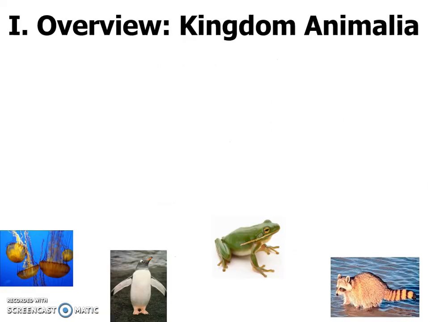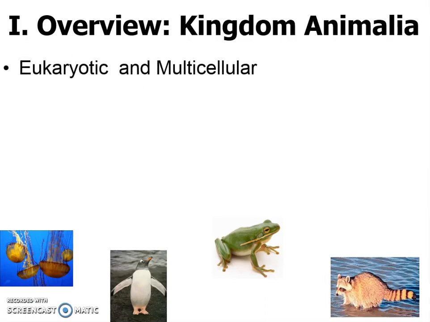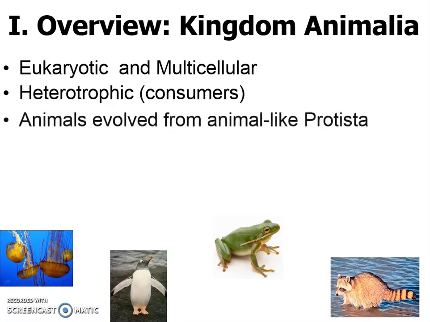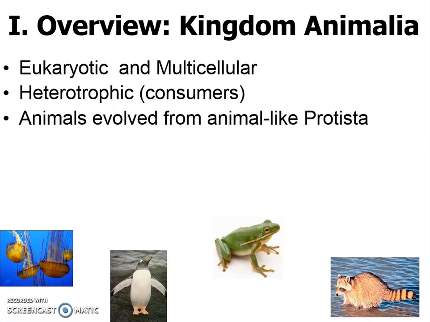So when we talk about animals, we're not just talking about you and me. We're talking about a really diverse group, all the way from jellyfish to you and me. And all of us are eukaryotes, meaning we have a nucleus. And we're all multicellular, meaning we have lots of cells. We're all heterotrophs, meaning all of those things consume other things for energy. And it's important to understand that animals evolved from very simple animal-like protists. Protists, we learned, are single-celled, mostly eukaryotes.